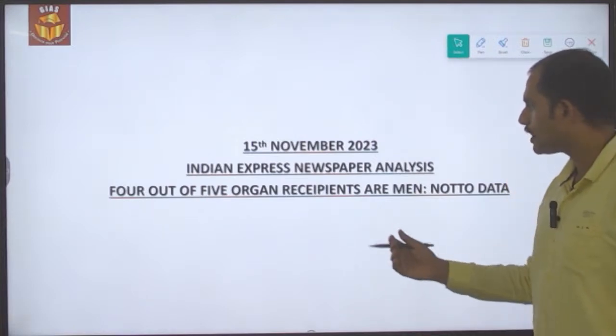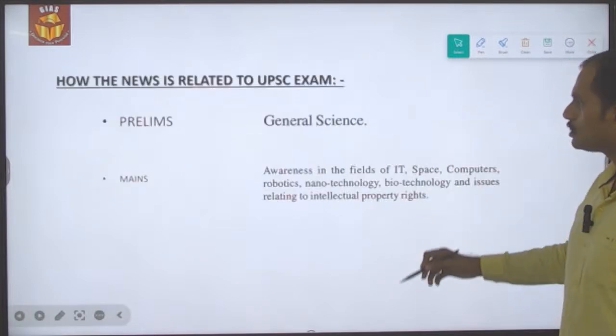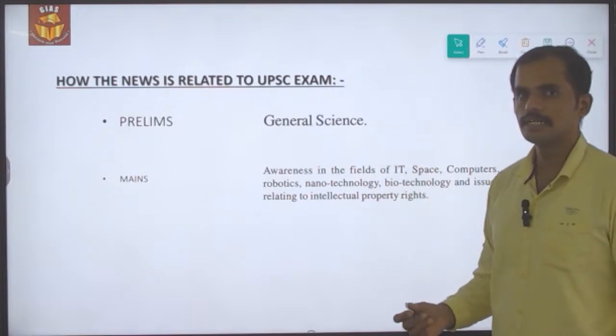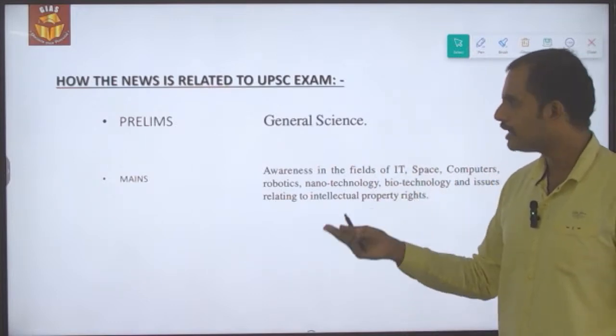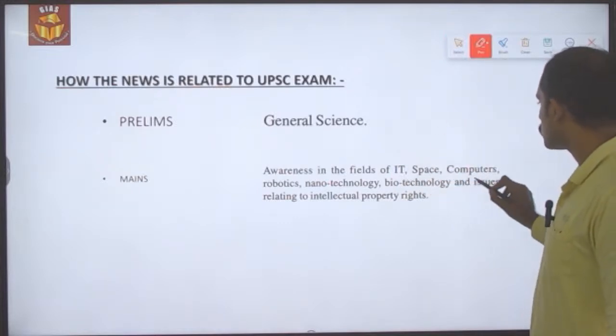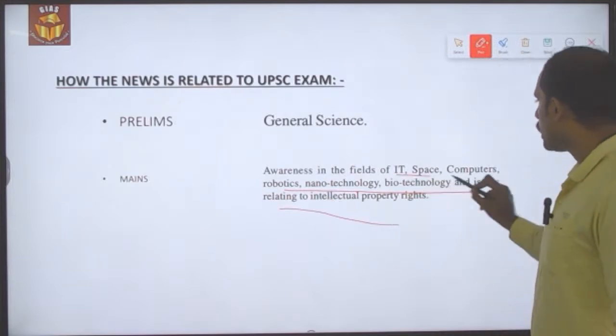Four out of 5 organ recipients are men. NOTTO data. So the news is related to organ transplant. So under prelims it is related to general science. Similarly under mains it is related to awareness in the field of IT, space, computers, robotics, nanotechnology, biotechnology, and issues relating to IPR.